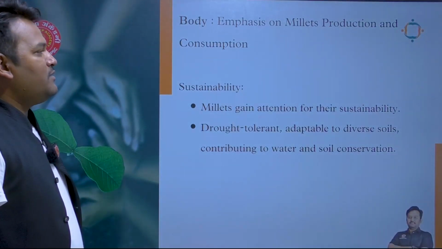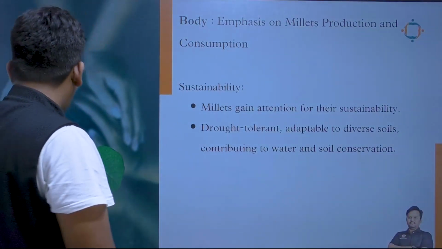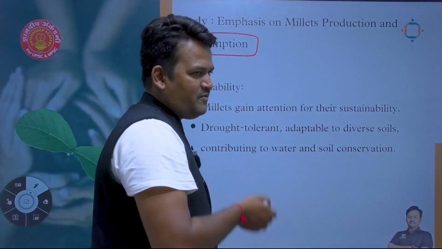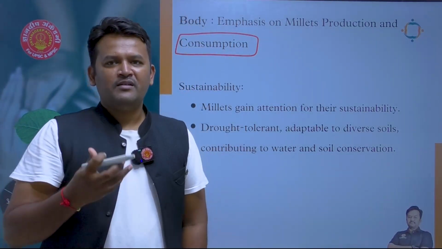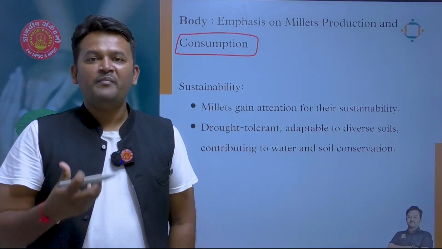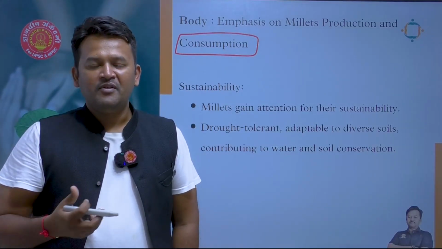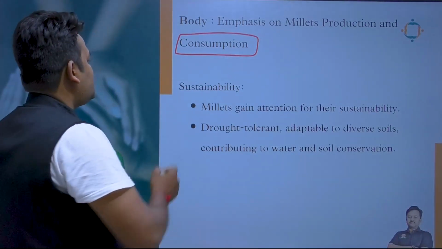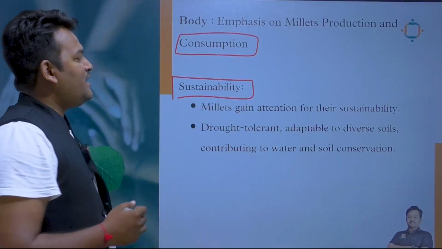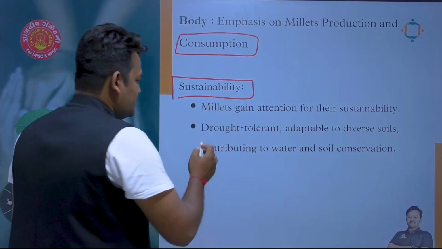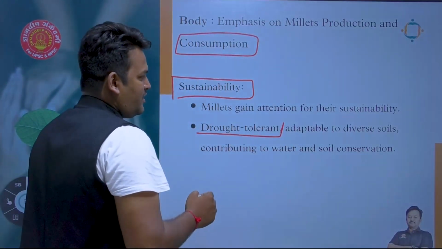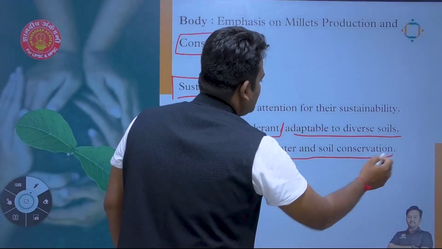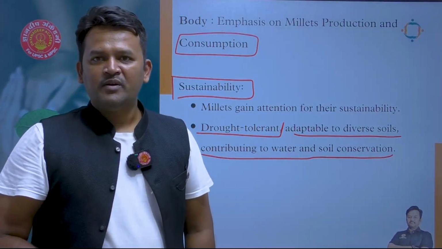Okay, but the second part of the question: why are we emphasizing millet production in this particular year, or from this year onwards? Why are we focusing on millet production? Why are millets necessary for our survival, for our subsistence, for our sustainability? Okay, so for the second part of the question, the first thing is sustainability. Millets gain attention for their sustainability because they are drought tolerant, adaptable to diverse soils, contributing to water and soil conservation.